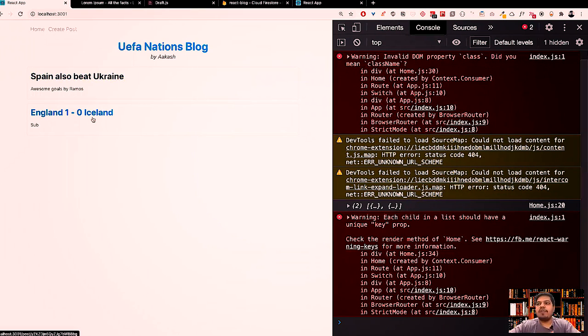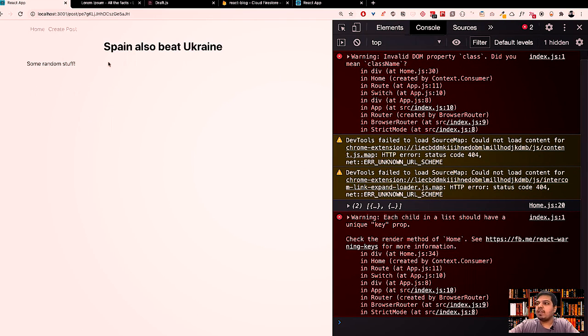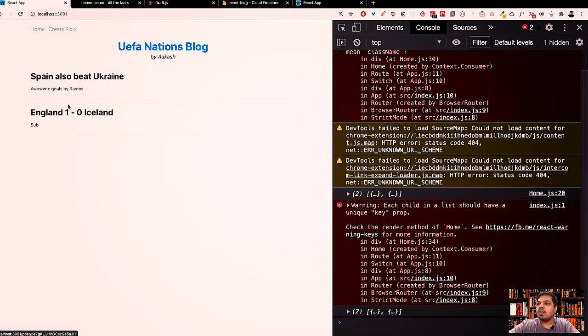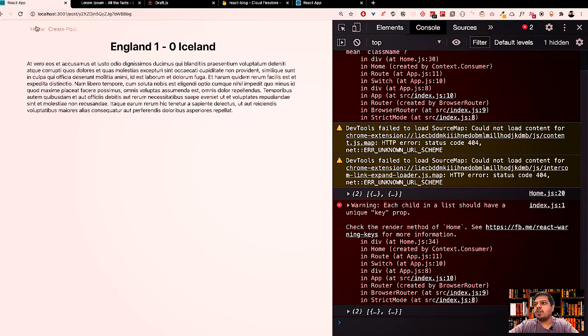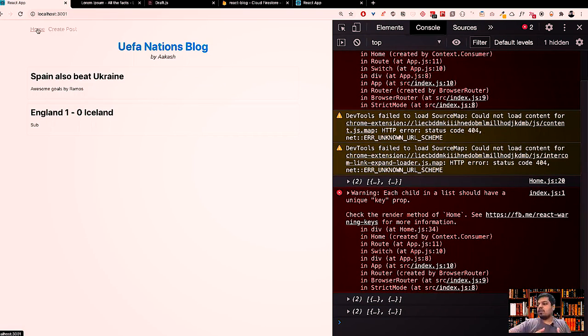And I think everything should work fine. Awesome, guys. So we have finally created our application. We have our Spain also beats Ukraine. This is our post. Over here, we go over here. This is another post. Obviously, we have some changes that we can make. We can add loaders and stuff like that. We can handle notification also when we create a post, everything. That's up to you. You can just use this as a starting project and create this into a bigger blog project. But that's it from my side, guys.